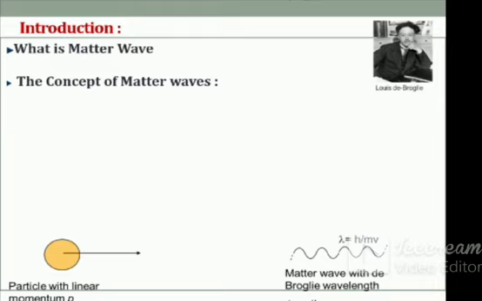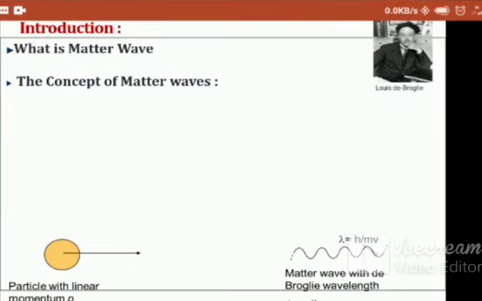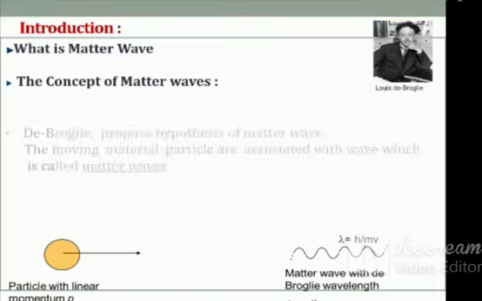The concept of the matter wave helps to develop the theory of radiation in terms of quanta or photons. Here we just see the figure: the particle, and if the particle moves, it satisfies a wave.